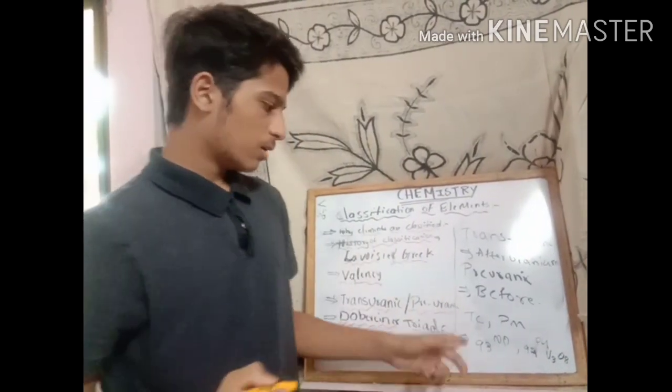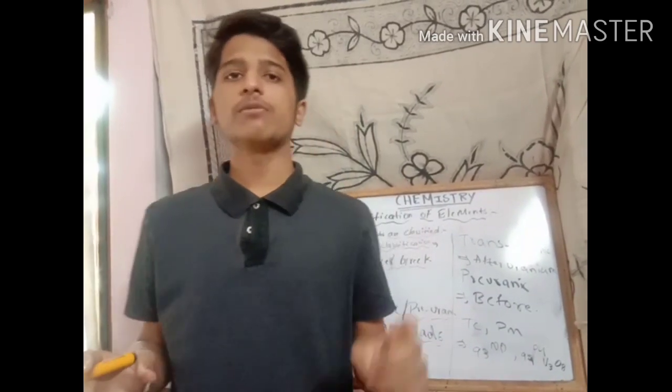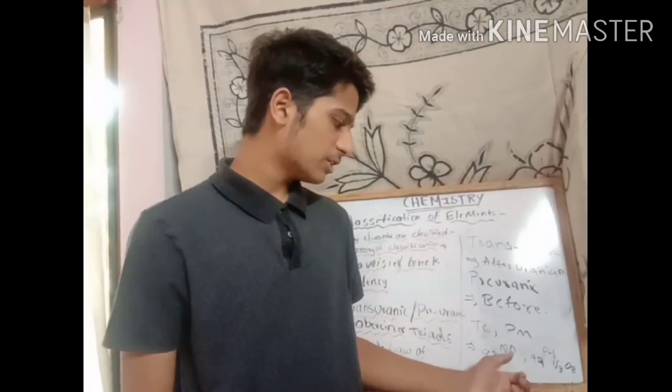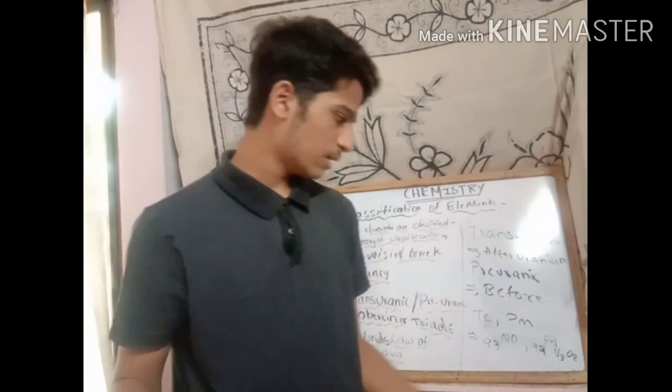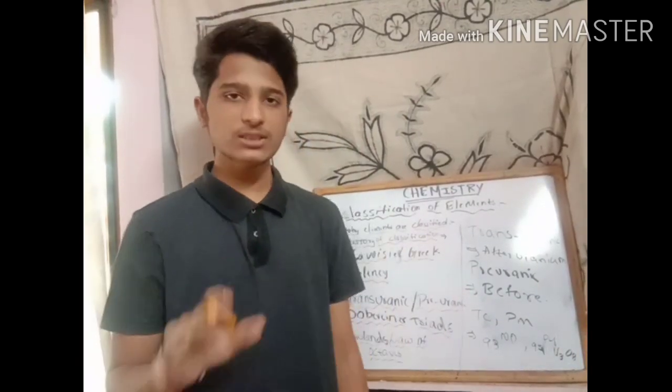Again I will repeat. Among 118 elements, 92 elements are available from nature, and the remaining are artificial, that is man-made elements. So among man-made elements, neptunium and plutonium are available from nature, that is from the ore of U3O8, which is pitchblende. Okay, this is clear.